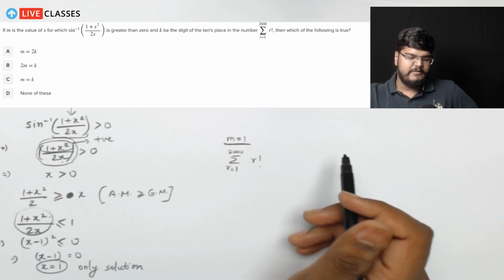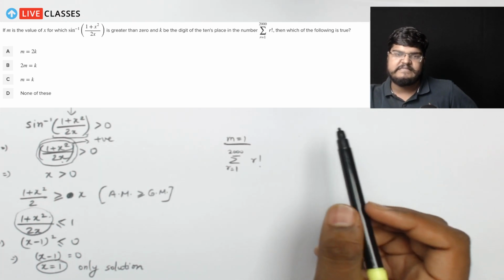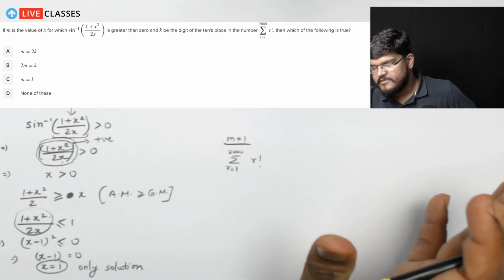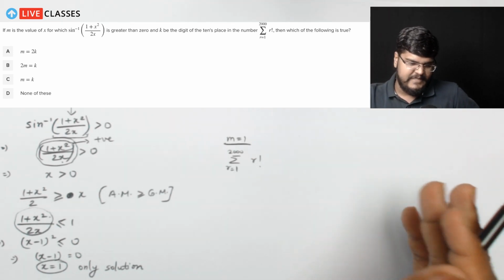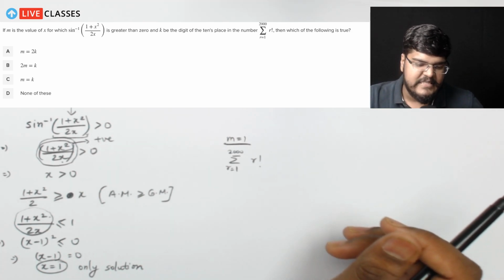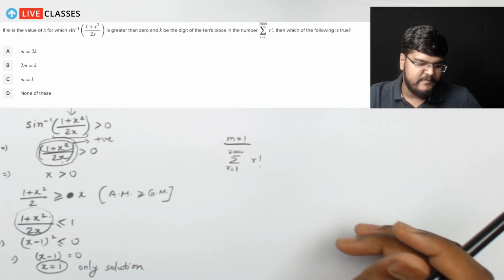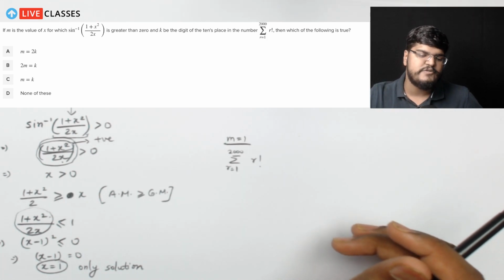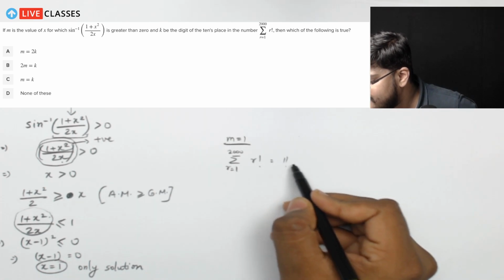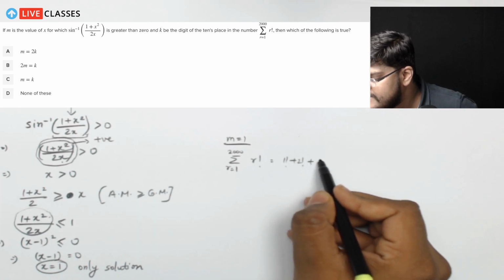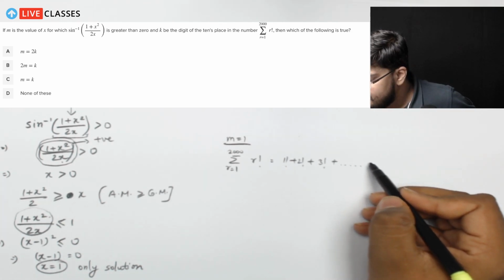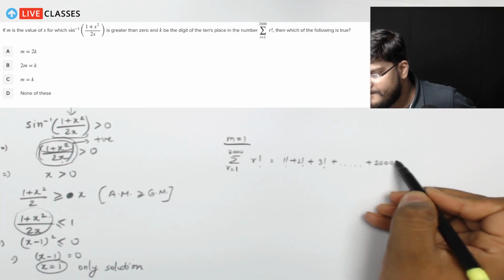Now the value of this r is simply going to be 1, 2, 3 and so on up till 2000 factorial only. All the terms starting from 10 factorial will have at least 2 zeros at the end. So this value will be 1 factorial plus 2 factorial plus 3 factorial and so on up until 2000 factorial, right?